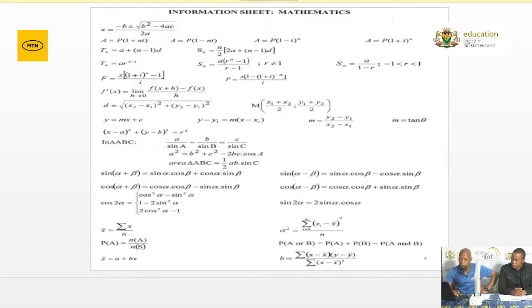Of course, now we are going to use it in paper 2, but A is equal to P, we know that we don't need that. Tn is equal to a plus (n minus 1)d, we don't need it. And Tn is equal to ar to the power of n, and the future value formulas as well, I don't want to mention them. Then we have f prime of x is equal to the limit. Let me not talk about it.